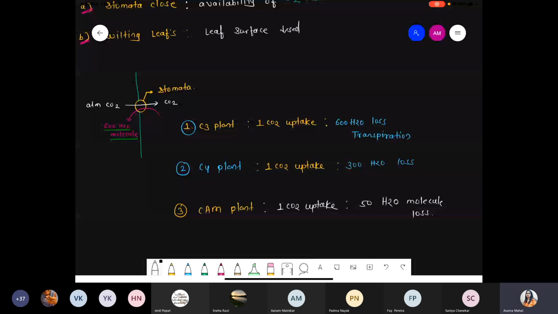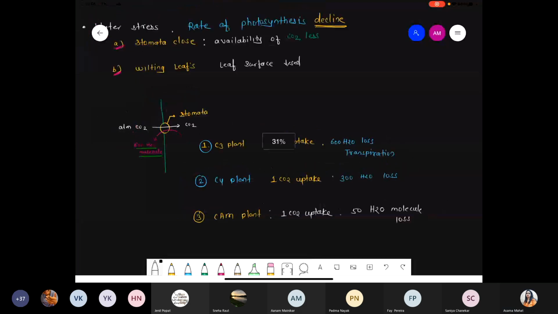Got it? Clear this point with respect to water? Clear?